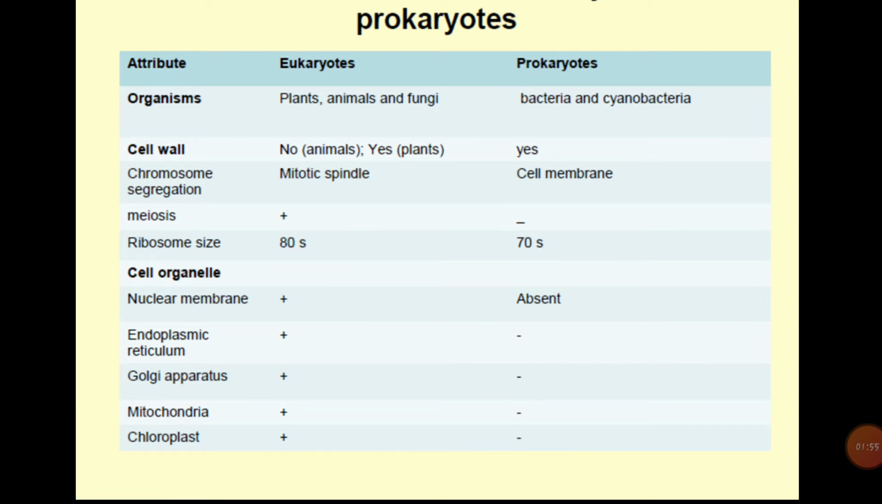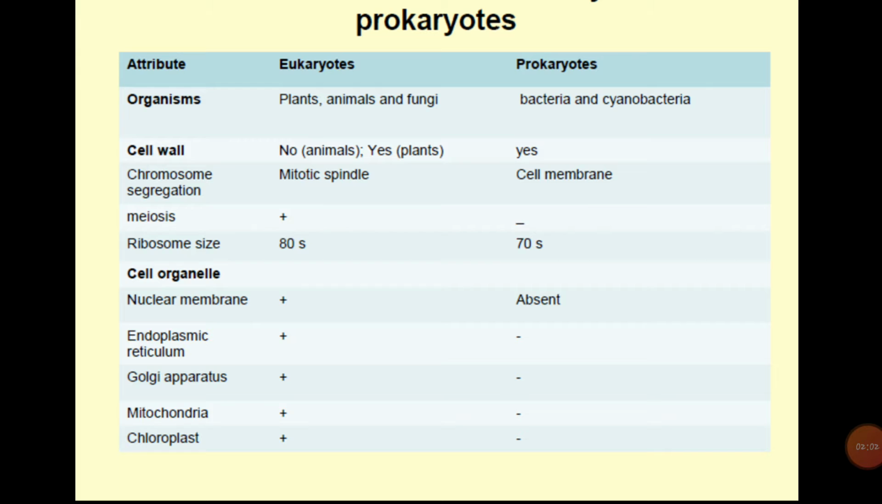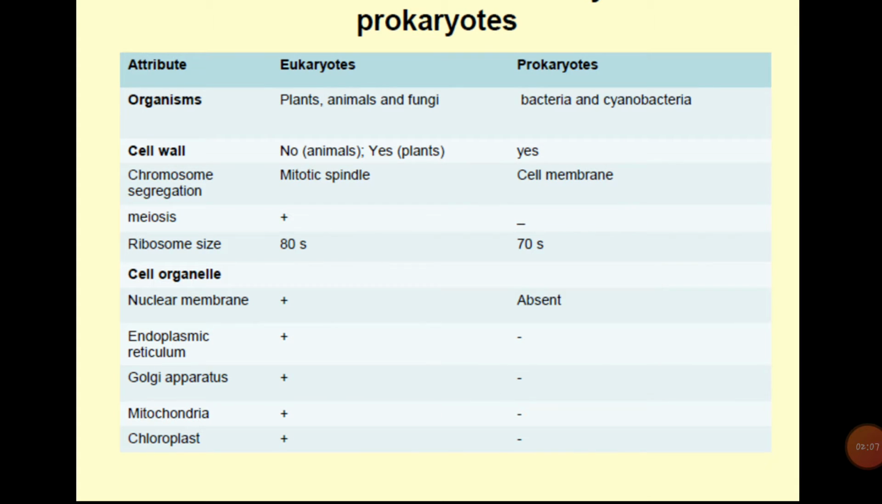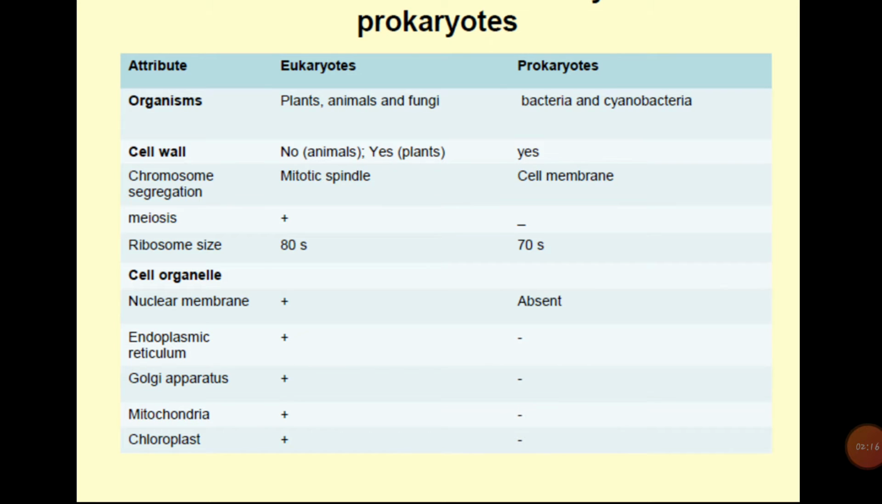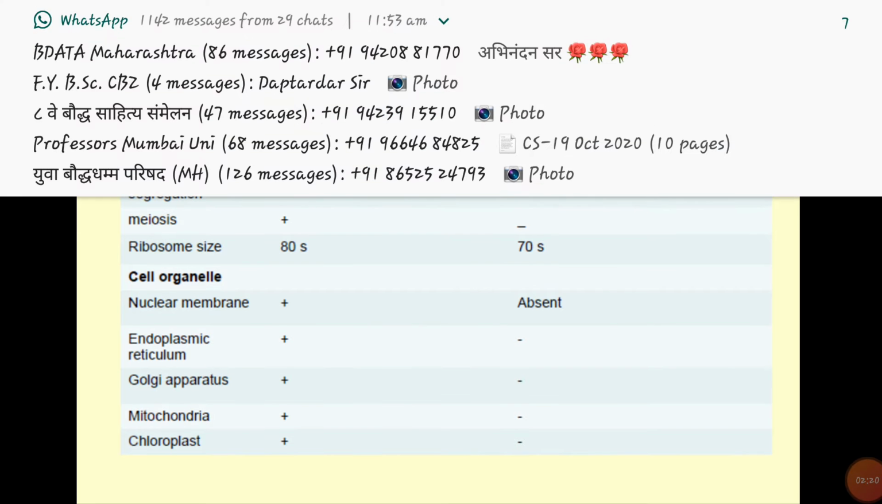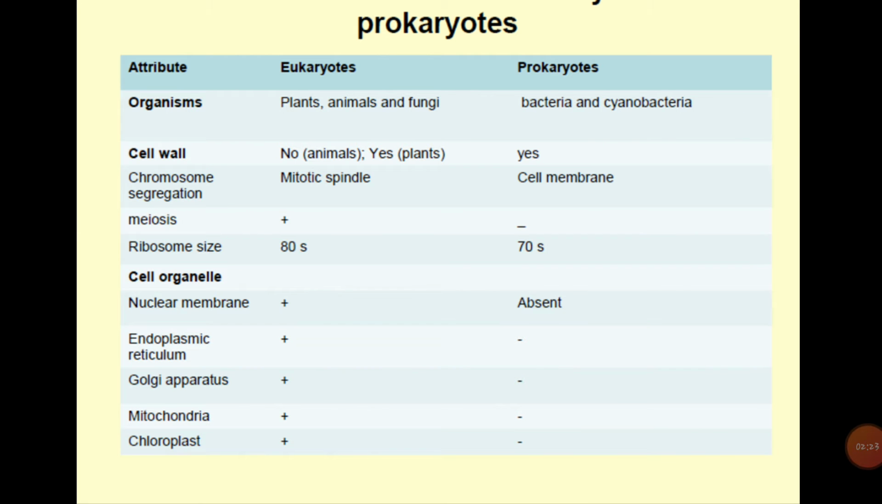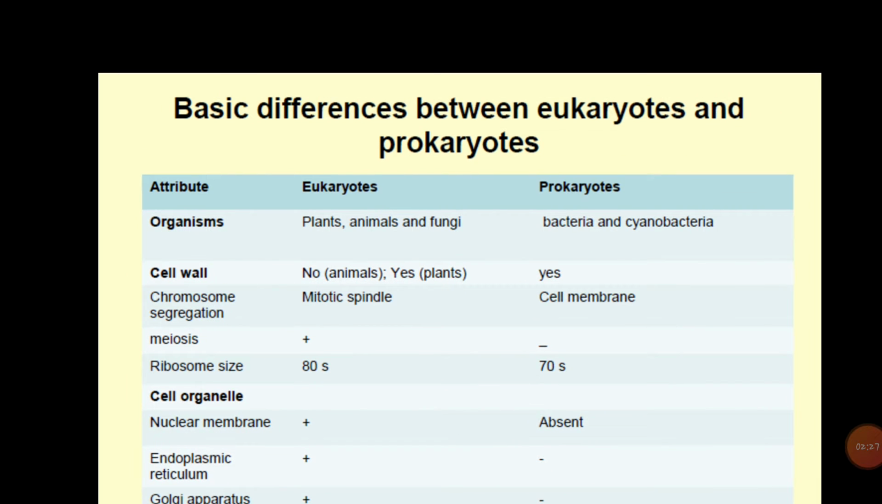Eukaryotic cells consist of membrane bound cell organelles, that is nuclear membrane, endoplasmic reticulum, Golgi apparatus, mitochondria, chloroplast, etc. But the nuclear membrane, endoplasmic reticulum, Golgi apparatus, mitochondria and chloroplast are absent in prokaryotic cells. So membrane bound cell organelles are present in eukaryotic cells, and membrane bound organelles are absent in prokaryotic cells. So these are the differences between prokaryotes and eukaryotes.